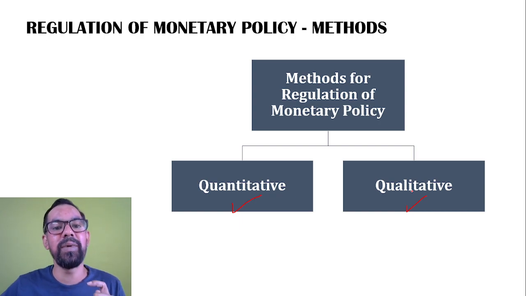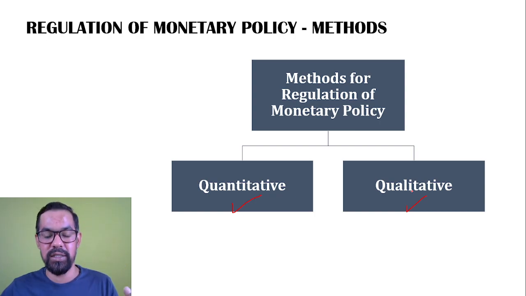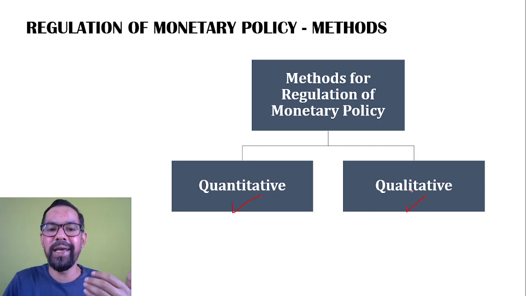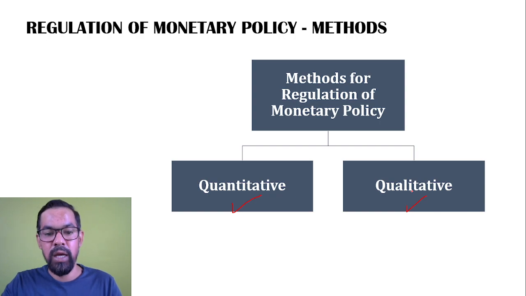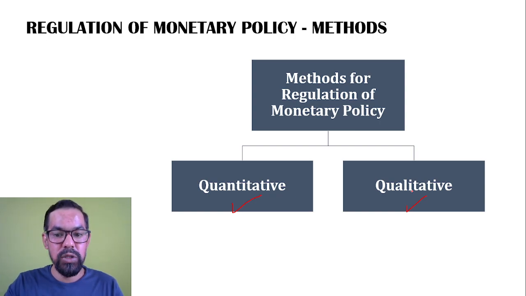But qualitative is when some other decision is made by the MPC during their meet. So they change the margin for loaning, or they come with some new guidelines. That is generally part of your qualitative. So we will start with quantitative tools first, then we'll come to qualitative tools as well.